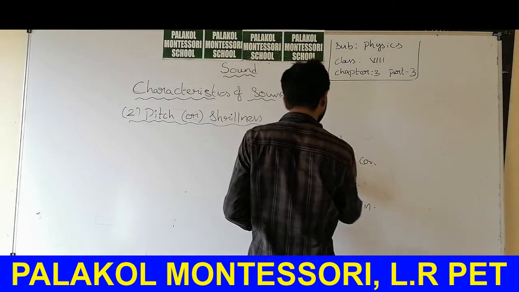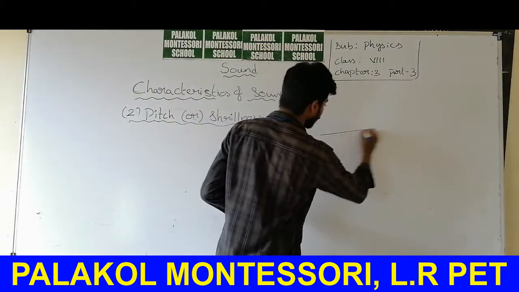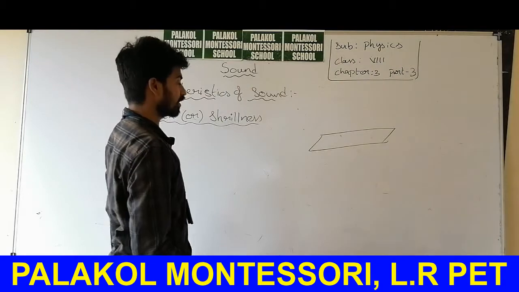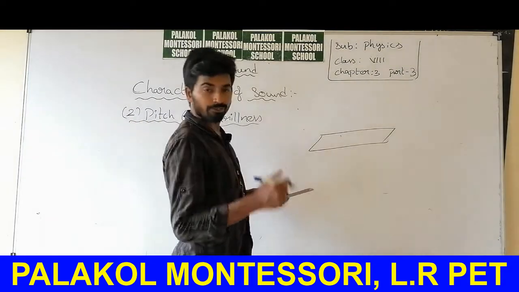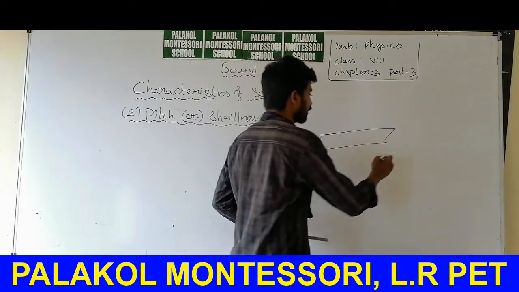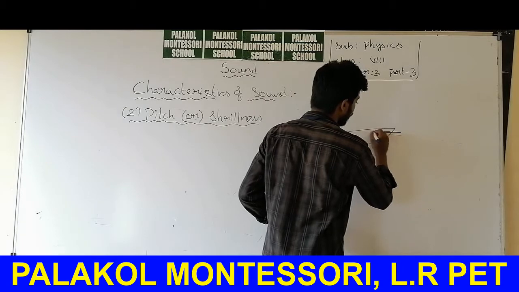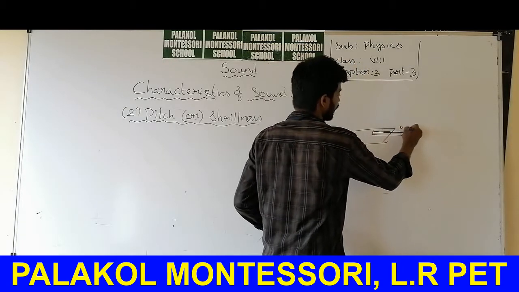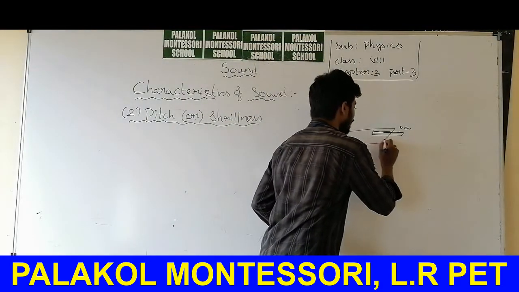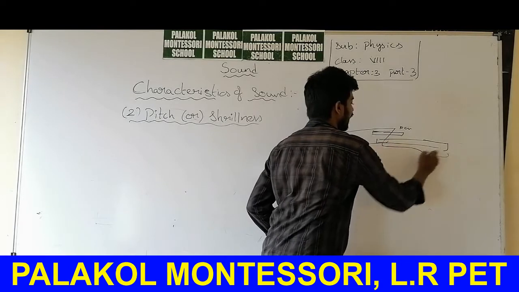Again, in the previous one you considered a table and a saw blade. Now consider two blades. Keep one blade such that only 10 centimeters of its length is in air, and keep another blade such that 20 or 30 centimeters of its length is in air.